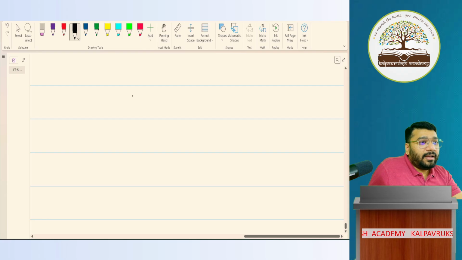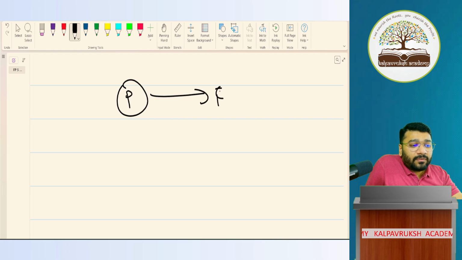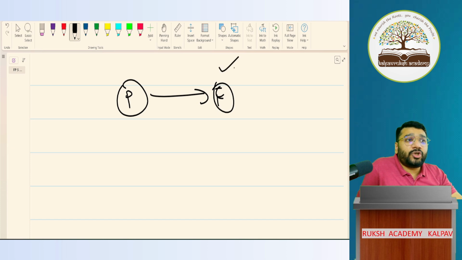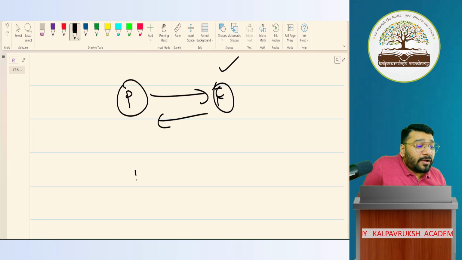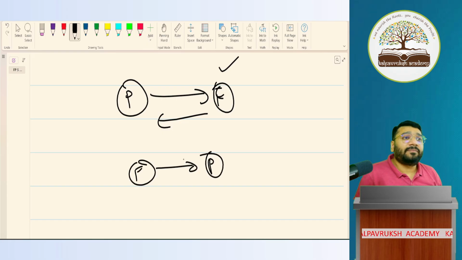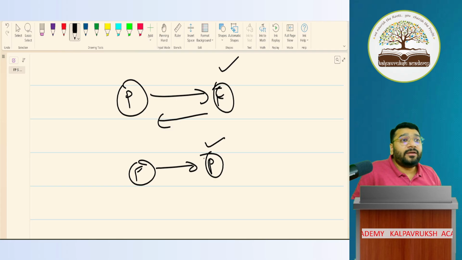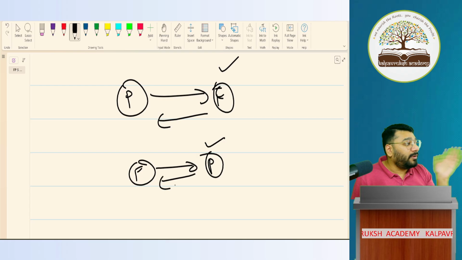Now, let me talk about capital. Partner gave capital to the firm. Whose money was the firm enjoying? The owner's money. Who has to compensate interest? The firm has to compensate interest. Got it? Now, in case of drawings, the firm is paying money to the partner because the partner is withdrawing money. Whose money? The firm's money. So who's enjoying the firm's money? The partner. So the partner should compensate the firm. So interest on drawing is paid by the partner to the firm. Got it? Not got it?